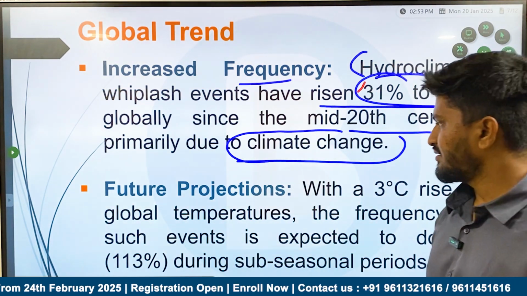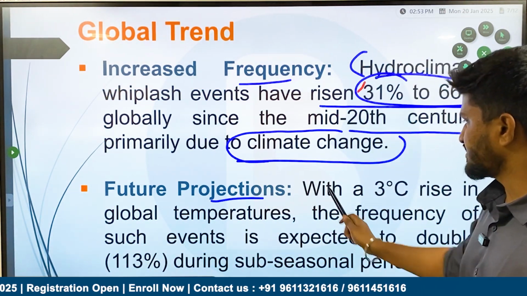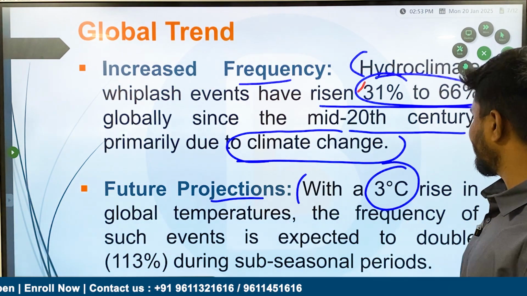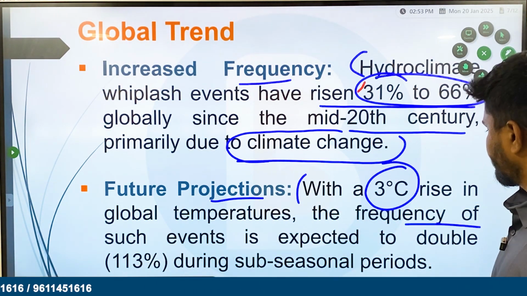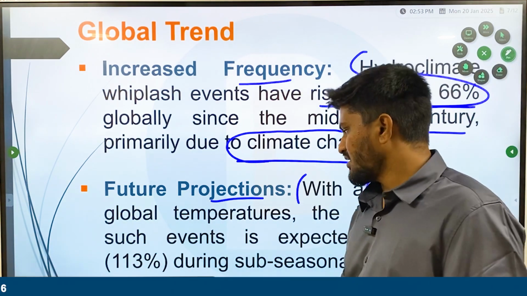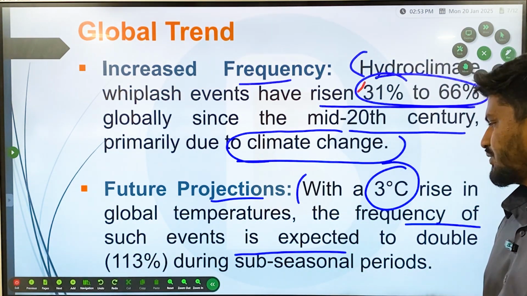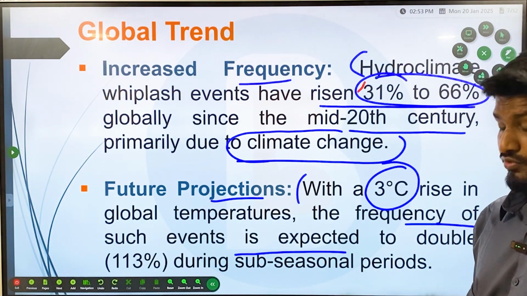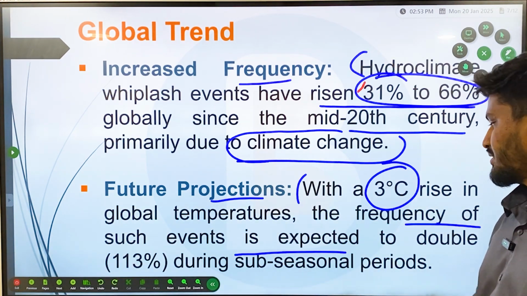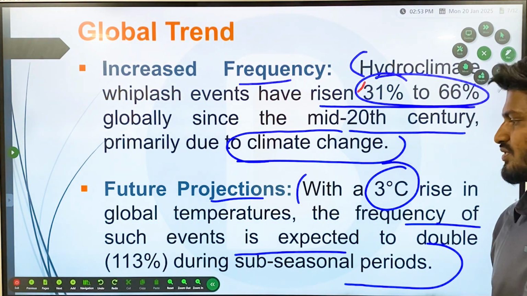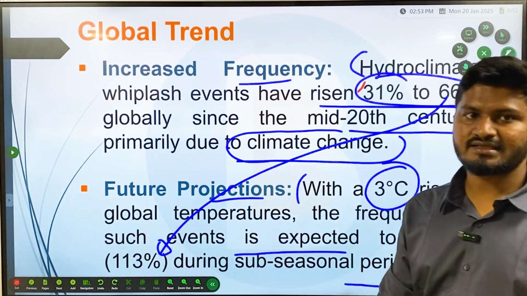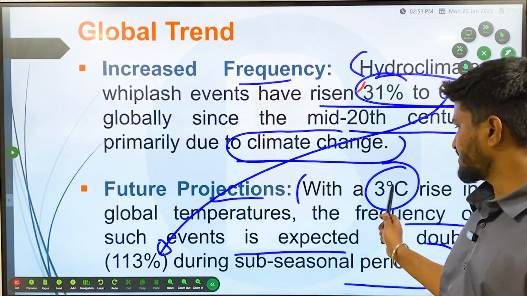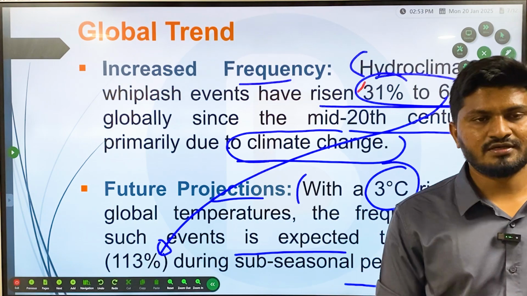Then future projections, that is, with a 3 degrees Celsius rise in the global temperature, the frequency of such events is expected to double, that is 113% for sub-seasonal whiplash. From 66%, there is a chance of increase to 113% if the temperature rises by 3 degrees.